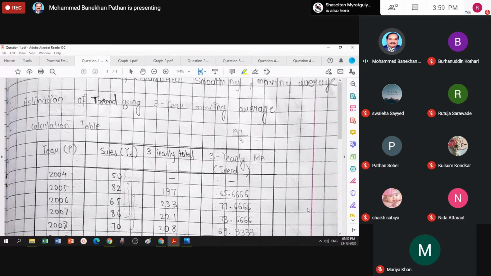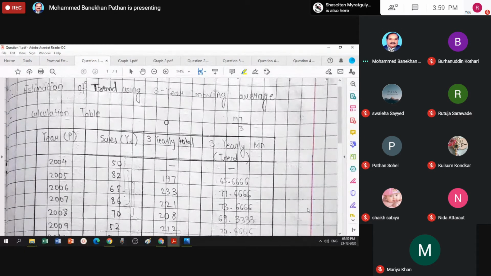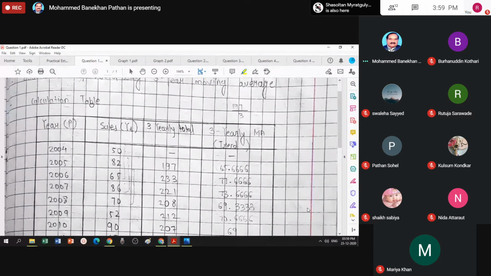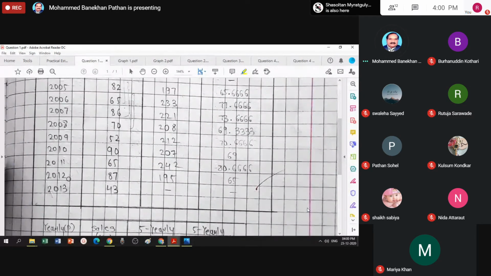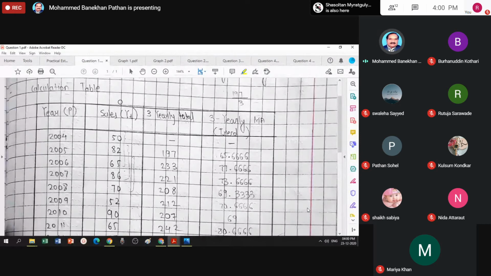Estimation of trend using 3-yearly moving average. Calculation table. Column number 1, put the time factor, that is year, denoted by small t. Data start from 2004, goes up to 2013. Column number 2, you have to write sales, notation capital Y subscript t.